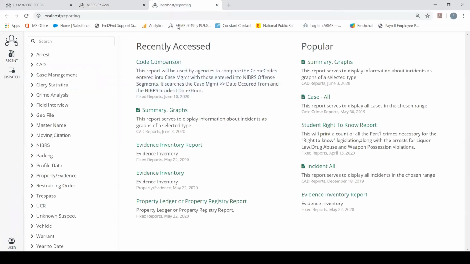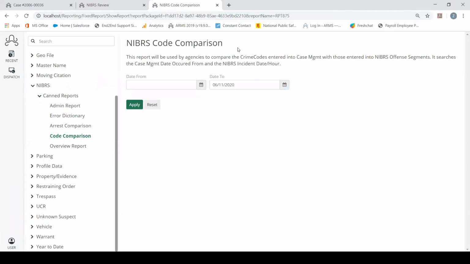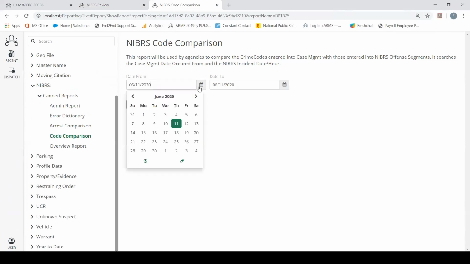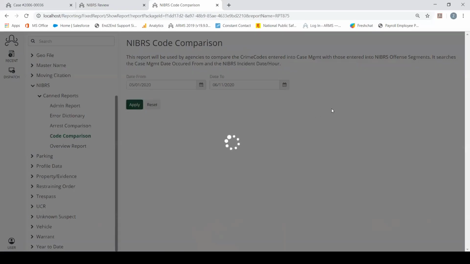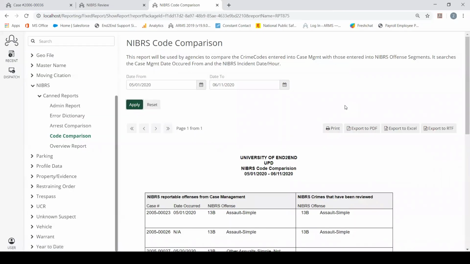So from here in our Report Center, we can jump into our NIBRS code comparison. This is a built-in report. It is a canned report, so you have this already. We can choose our date from and date to. I will jump this back just a little bit so we have a little bit of information here. But we hit apply, and it's going to pull back all of my case reports and all of my incident numbers that are NIBRS reportable.